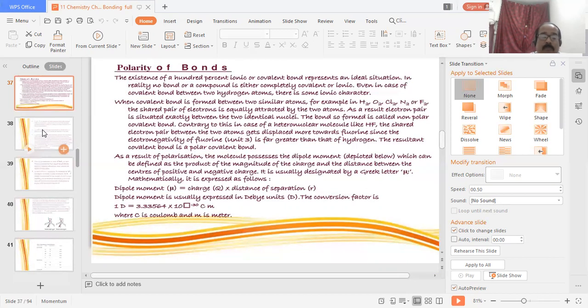That means mu equals q times r. Dipole moment is usually expressed in Debye units, meaning D, and the conversion factor is 1 D equals 3.33564 times 10 to the power minus 30 C m, where C is coulombs and m is meters. So this is the polarity of bond.